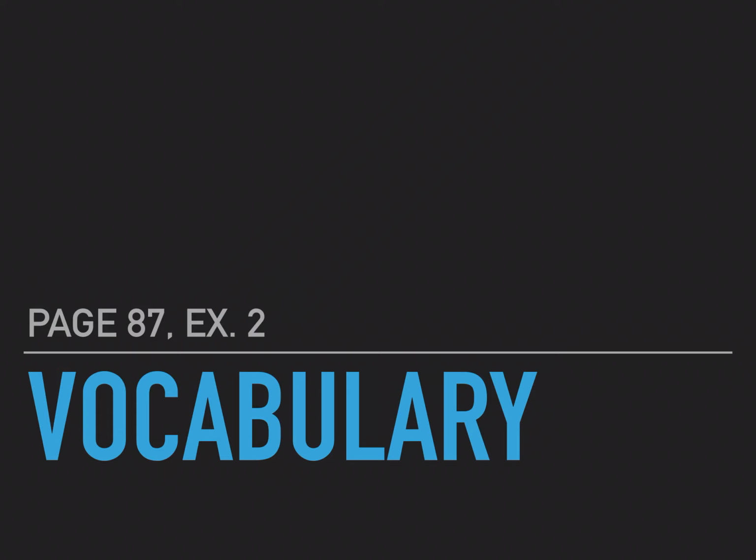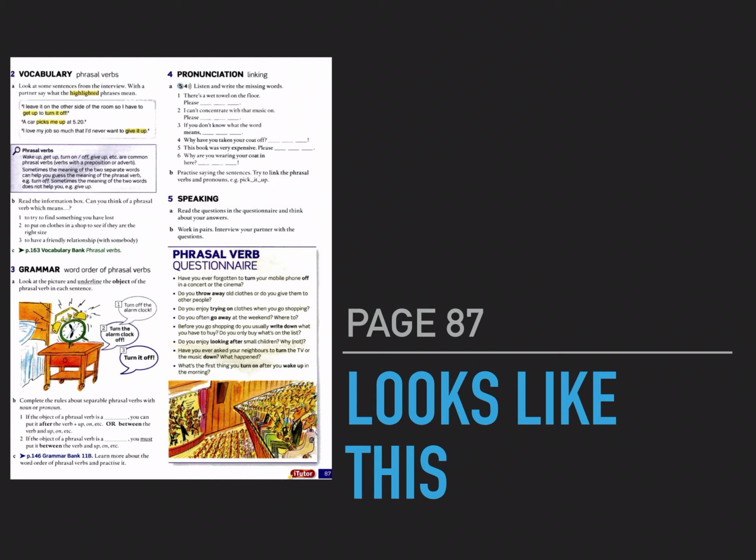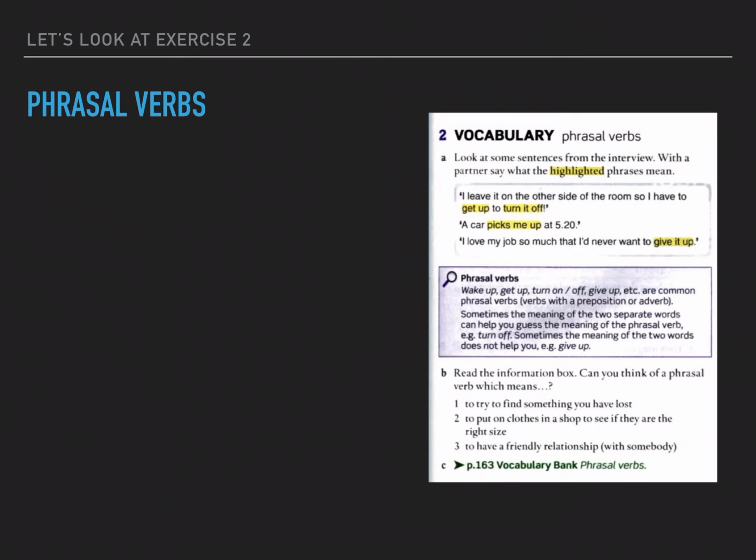Now today we're going to be looking at page 87, exercise 2, vocabulary. So page 87 looks like this. Have you got it? Let's take a look. Now, let's look at exercise 2, phrasal verbs. Now, letter A says, look at some sentences from the interview. With a partner, say what the highlighted phrases mean. Let's look at the sentences, shall we?